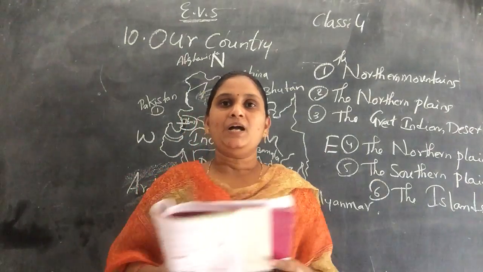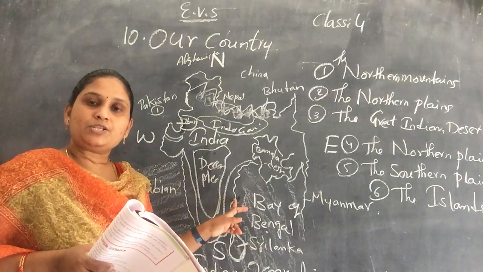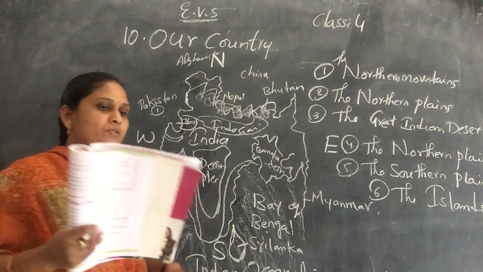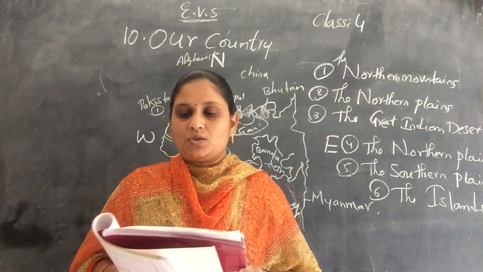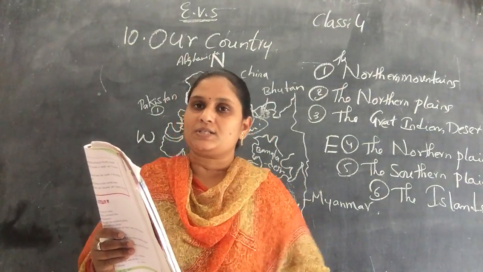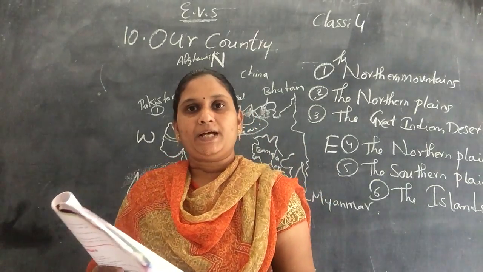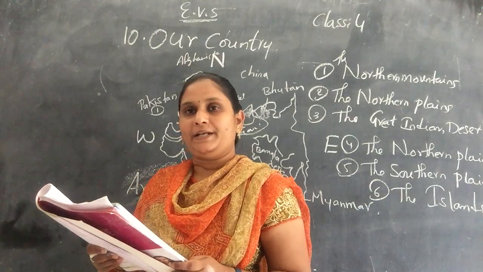And next, about the coastal plains. The east direction has the eastern coastal plains and the west direction has the western coastal plains. India is a peninsula surrounded by water on three sides, we said. So India has a large coastline also. Both the Bay of Bengal and the Arabian Sea created these plains. The eastern and western coasts meet in the Indian Ocean.